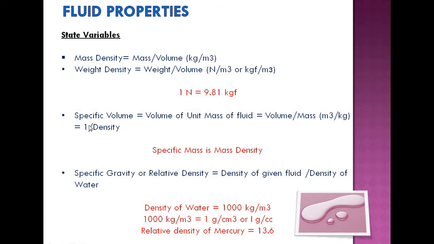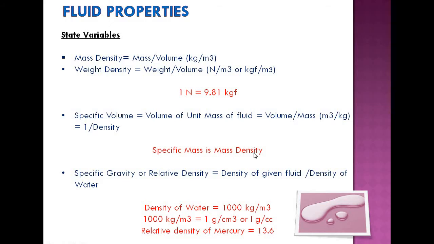And the third property is specific volume. Specific volume in the sense volume of unit mass of the fluid. Volume of unit mass or volume divided by mass, that is meter cube per kilogram, and obviously that is 1 by density, reciprocal of density, because density is mass by volume. Mass density is mass by volume.